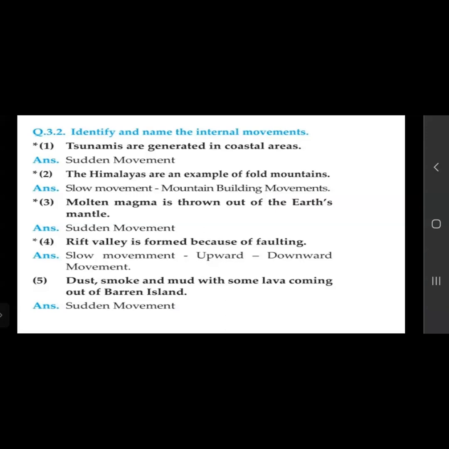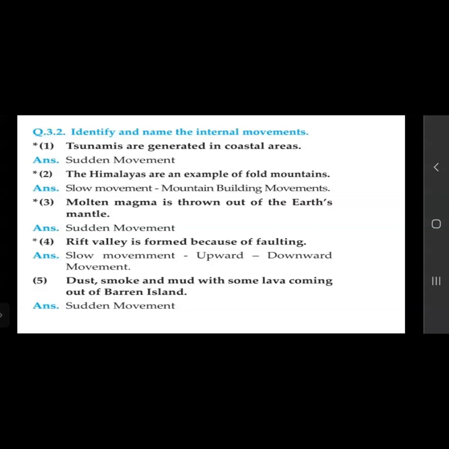The Himalayas are an example of fold mountains. So we all know that fold mountains mean slow movement. They are also known as mountain building movements. Molten magma is thrown out of the earth's mantle. It is a sudden movement. When molten magma is thrown out of the Earth's mantle, it is a very quick and sudden movement.